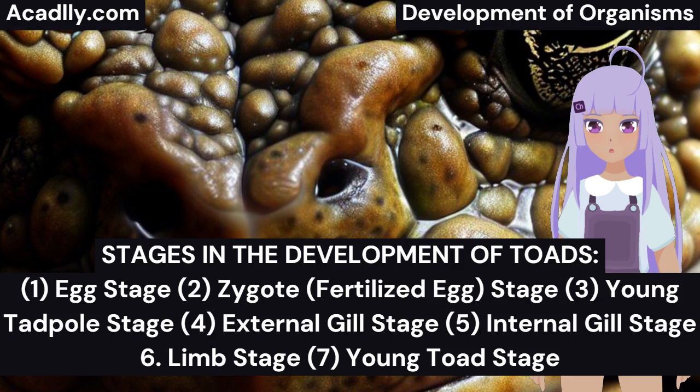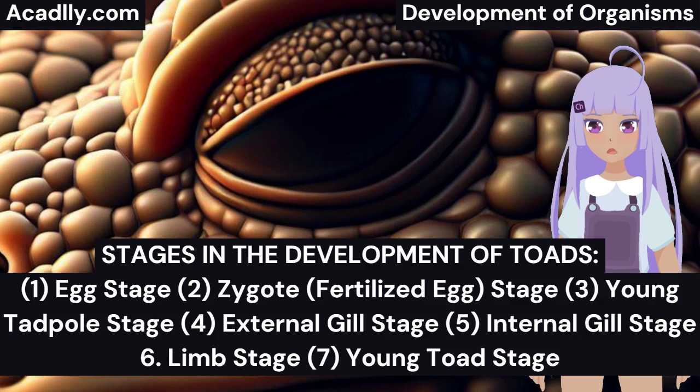4. External gill stage. At this stage, the young tadpole develops a head, body, and tail. It possesses 3 pairs of external gills on either side of the head. Horny jaws develop, allowing the tadpole to feed on water weeds. The intestine is long and coiled, and the cement gland remains present.